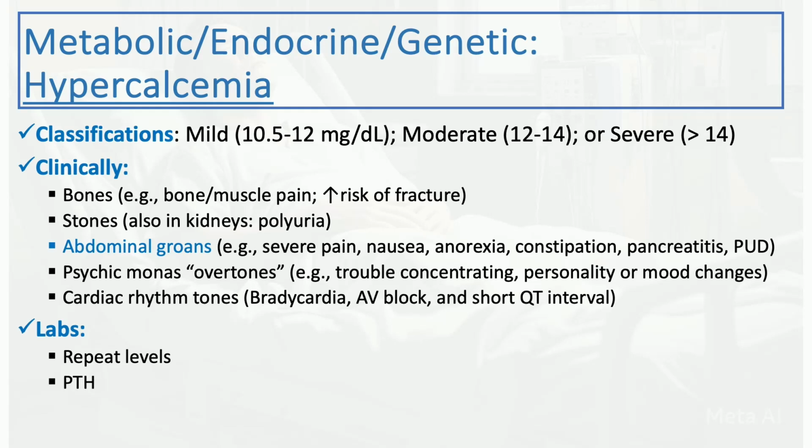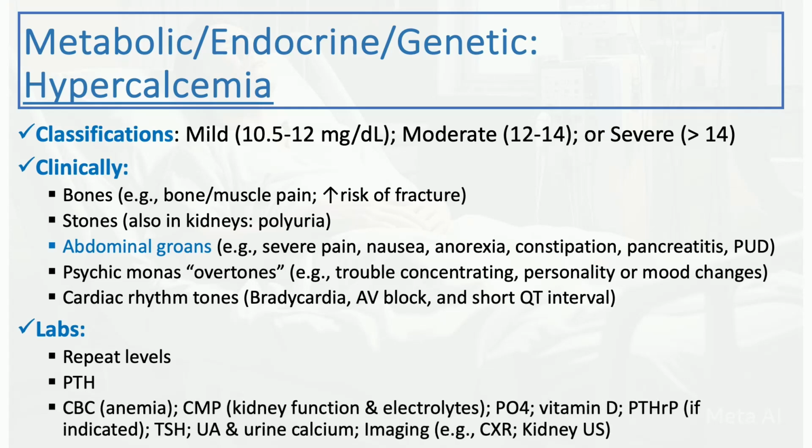And then you will need other tests; PTH is probably the first one that you order if you want to sort out the underlying cause of hypercalcemia. And then you will need other basic testing like CBC, looking for anemia, for example, complete metabolic panel, looking for kidney function, electrolyte disturbances, phosphate level, vitamin D, PTH-related peptide if you're suspecting hypercalcemia of malignancy.